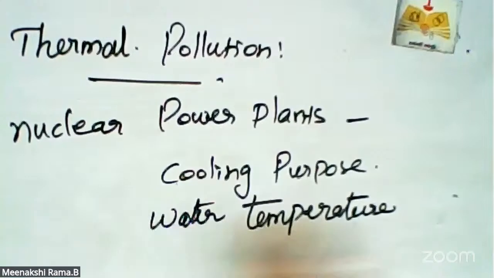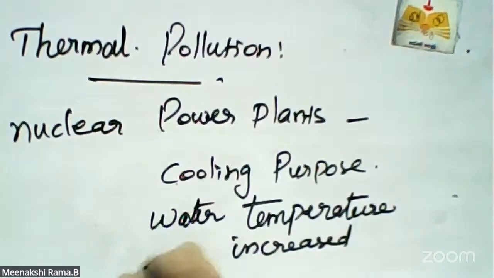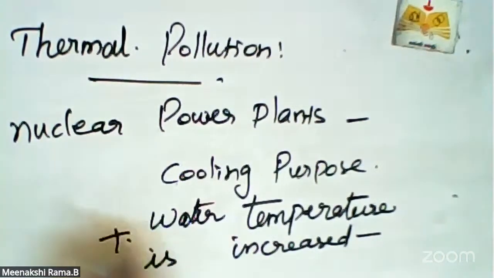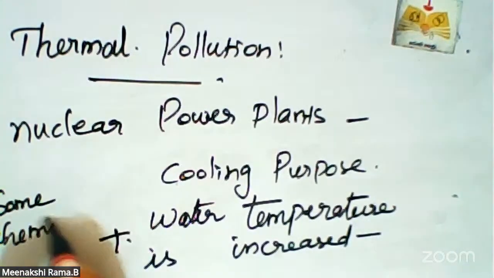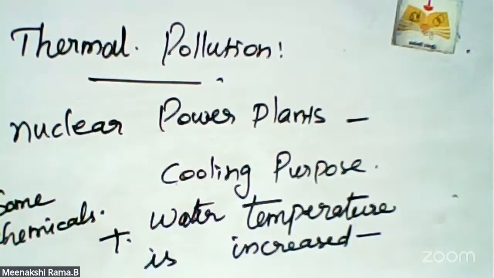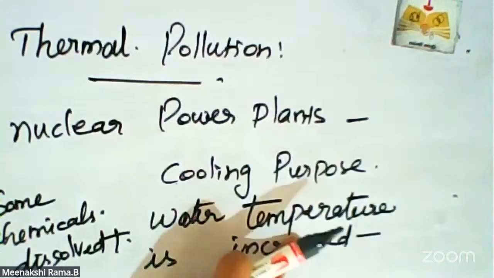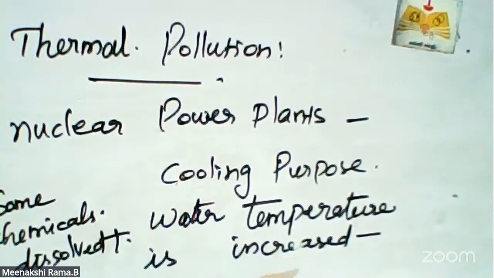Though the water temperature is increased, some chemicals are also dissolved in that water after use in power stations and industries.